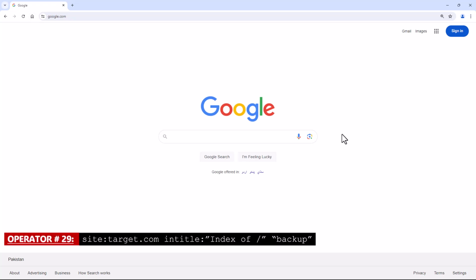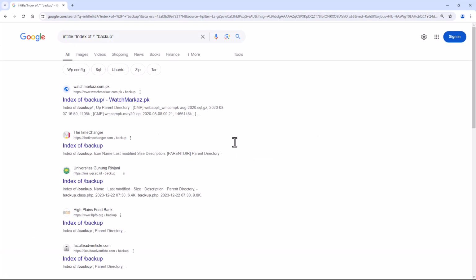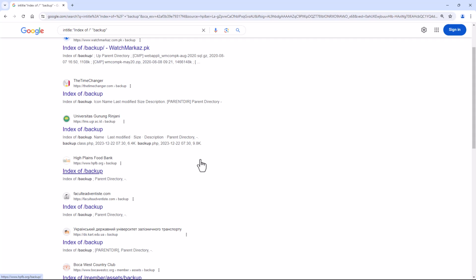Operator number 29. Site with a combination of in title. This Google dork will search for backup files on a website, which may contain sensitive information such as login credentials or personal information. And don't forget to add your site operator here.